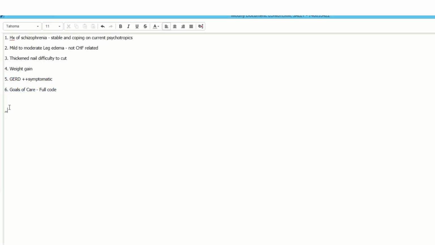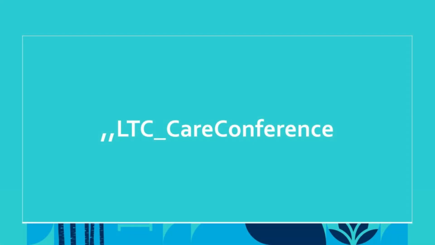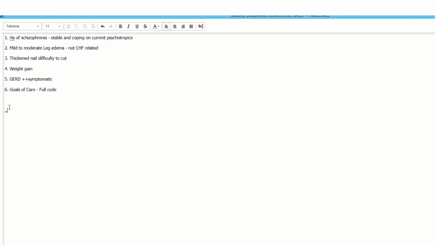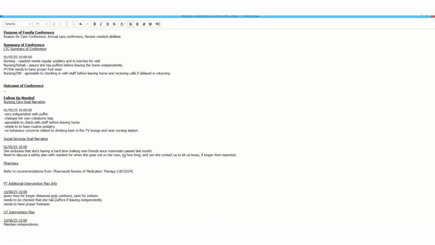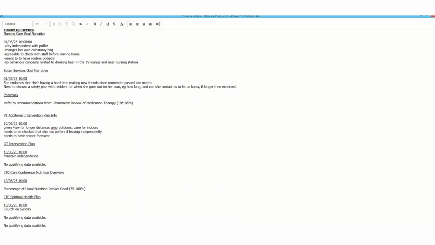Place your cursor well below your own draft notes. Start to type in this exact auto text abbreviation as it is case-sensitive. Capital LTC underscore Care Conference. This will populate the information from the Care Conference PowerForm. When you can see it, simply press the Enter key on your keyboard. Here's an example of what the information from the auto text should look like in a physician's note after the meeting ends and the PowerForm has been completed.